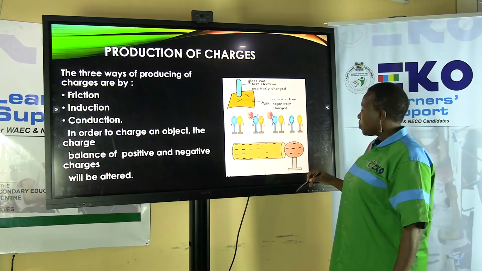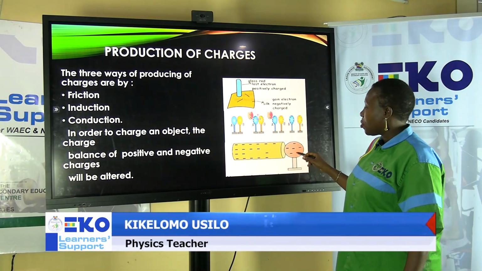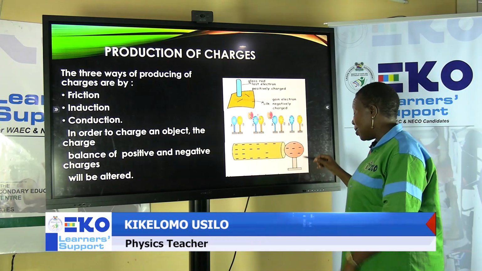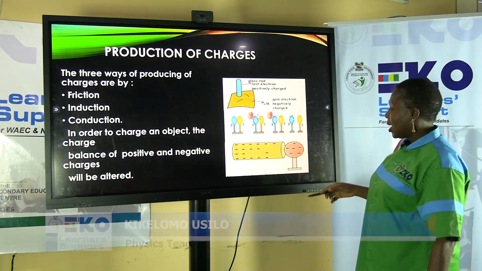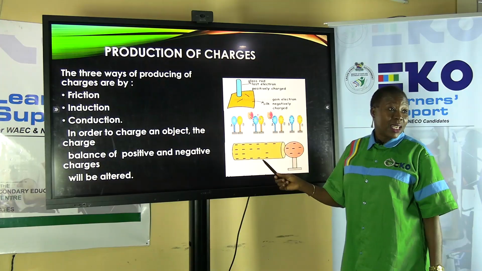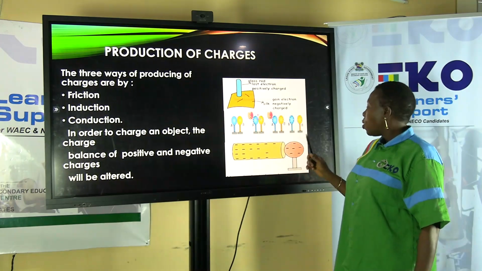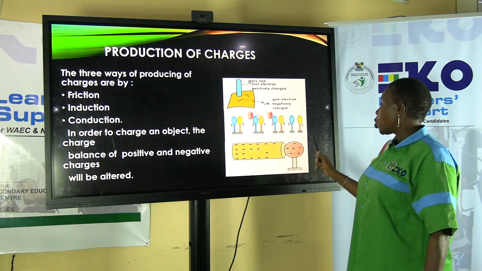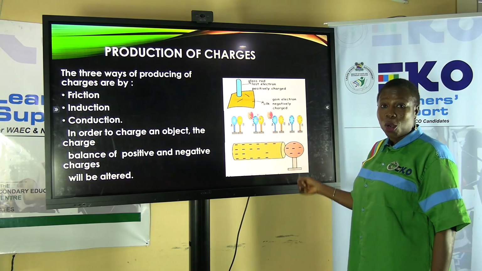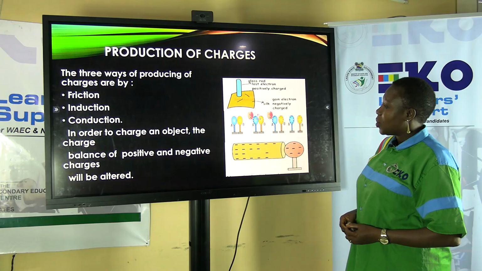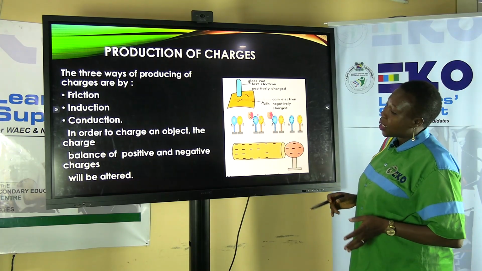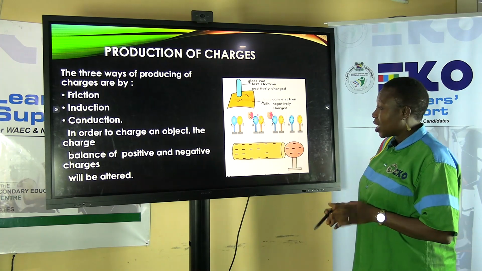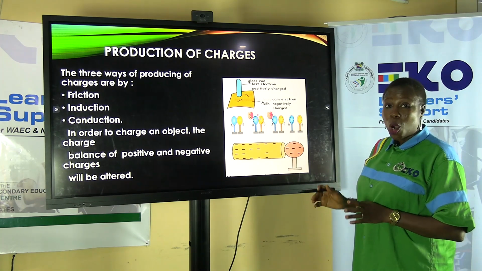For conduction, this is a rod that is being brought near another body. And as you can see, it has negative charge. So for conduction, it needs to be what? It has to touch the other object. And we said for an object to be charged, the positive and the negative charges will need to be altered.